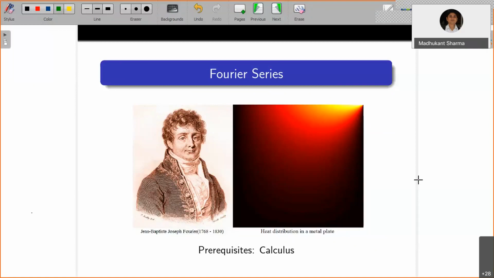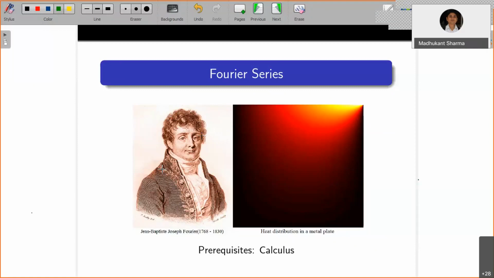He published his result in 1807, when he was trying to solve the problem of heat transfer on a metal plate.